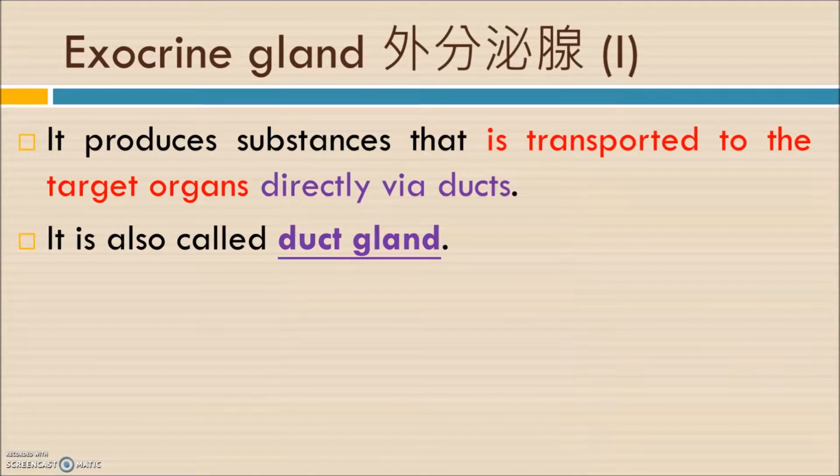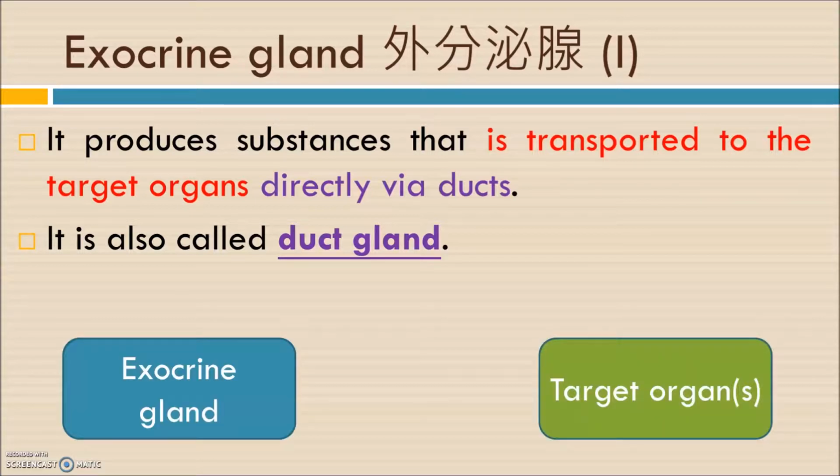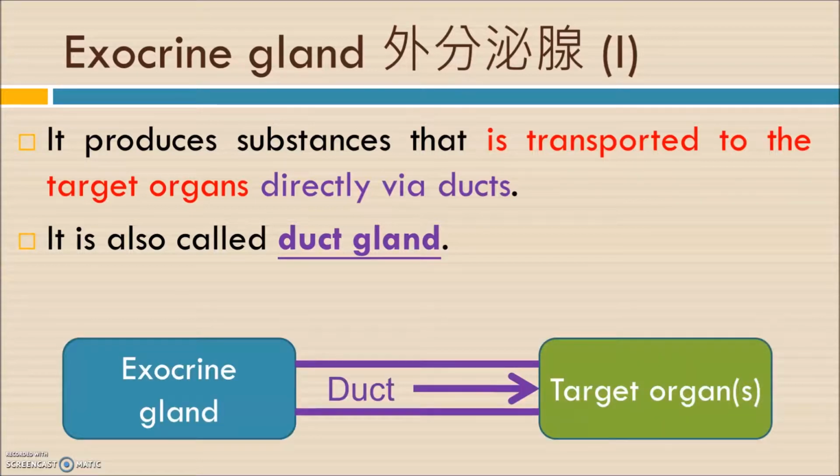Firstly, we talk about the exocrine gland. It can produce some substance, and the substance will be transported to the target organ directly through the duct. So that's why we have another name called duct gland. In this simple diagram, you can see that the chemicals will be transported from the exocrine gland directly to the target organ or target organs by the duct.